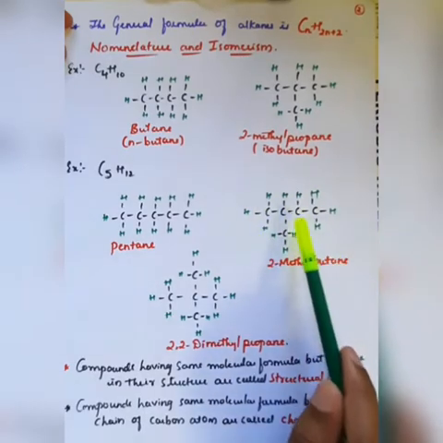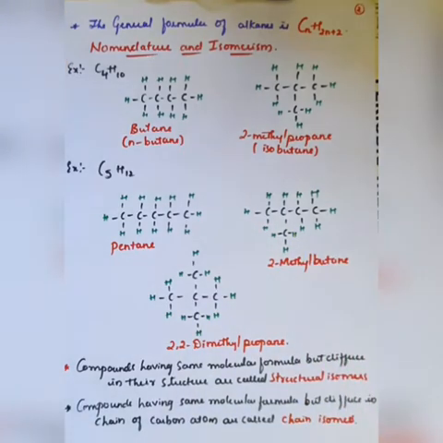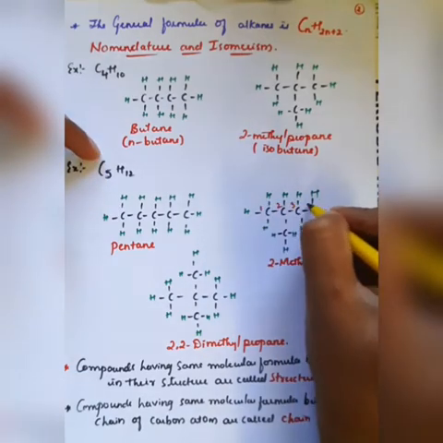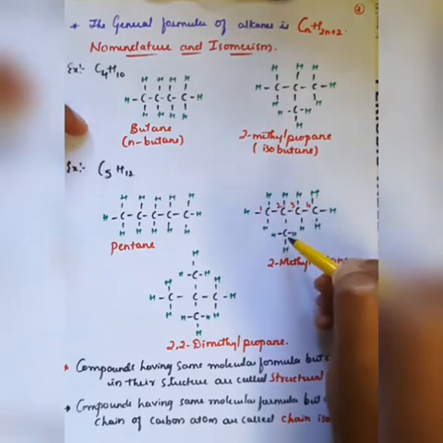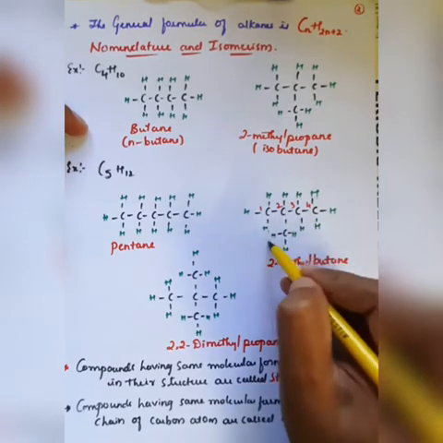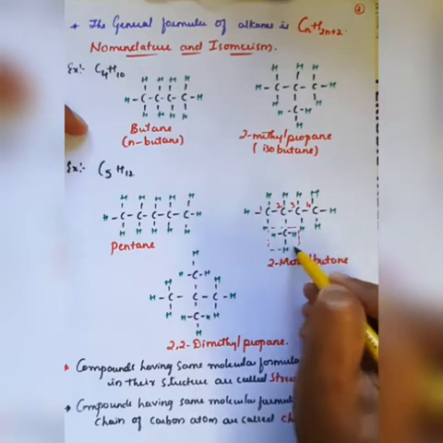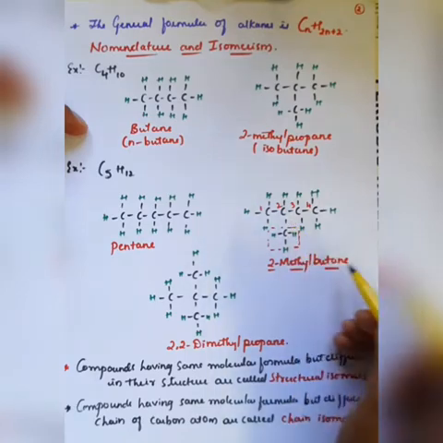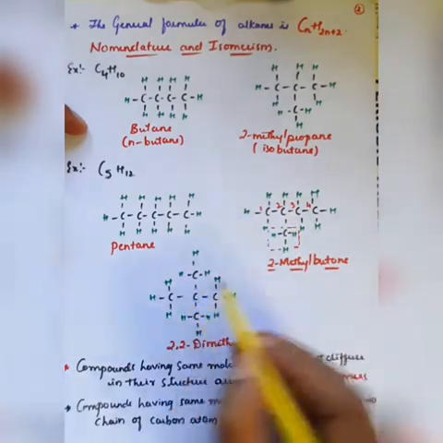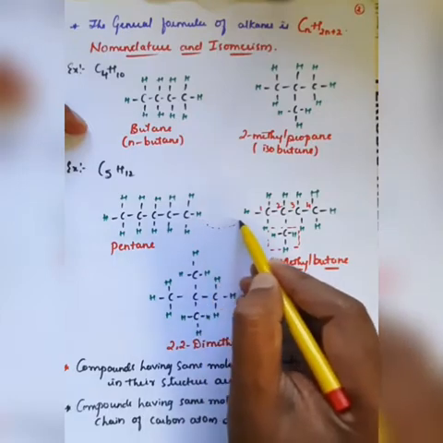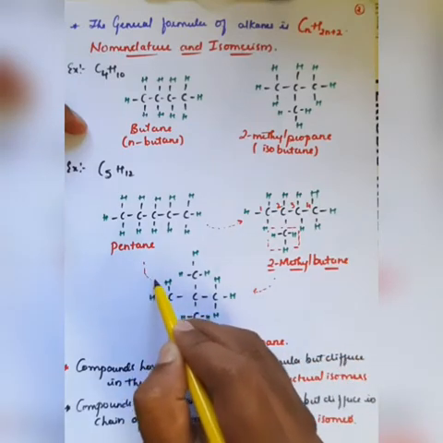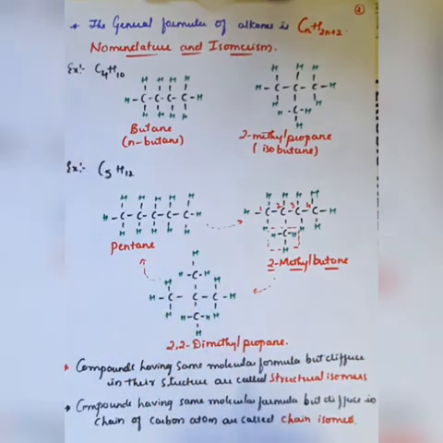Therefore this is named 2-methyl butane because you can number here: this carbon atom is the first carbon atom, this is the second carbon atom, third carbon atom, and fourth carbon atom. At the second carbon atom there is an attachment of this CH3 molecule, so we can call it 2-methyl because at the second position there is an attachment of a methyl group, and so 2-methyl butane. Or I can write this form, which means I can convert this form into this form, right? And further I can convert this form into this form, like this. So I can write more than one structure for the compound or for the molecule.